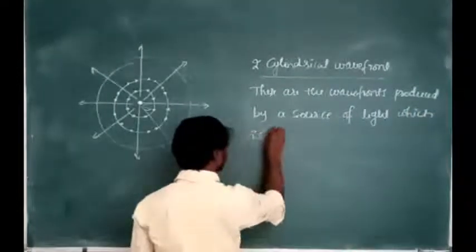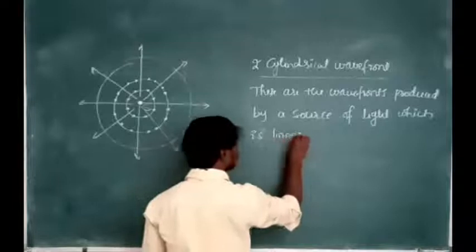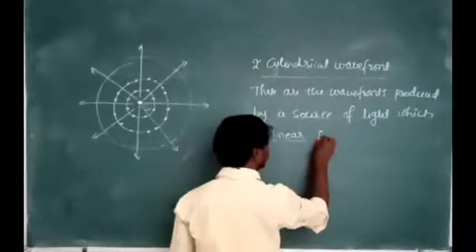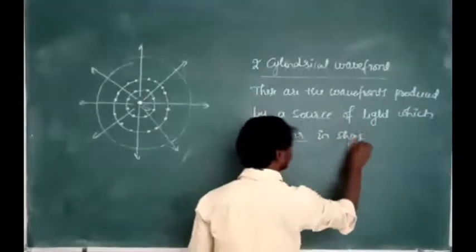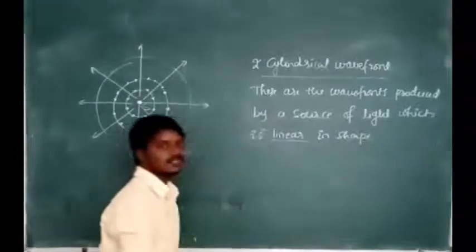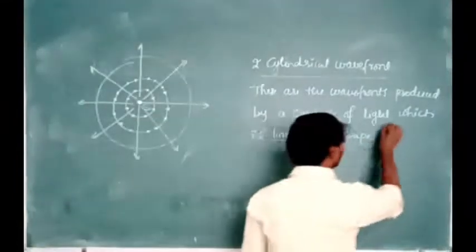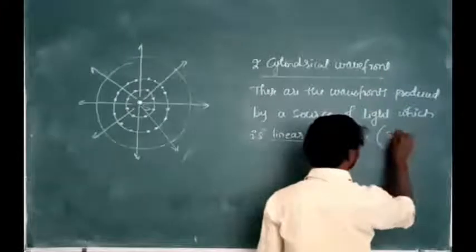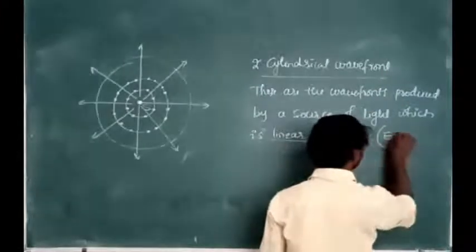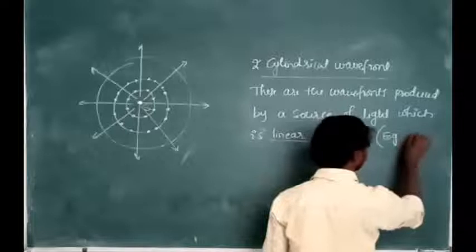This is very important. What is the shape of the source of light here? That is linear. It is linear in shape. Example for a linear shape source of light is a slit. Slit is nothing but a small opening.